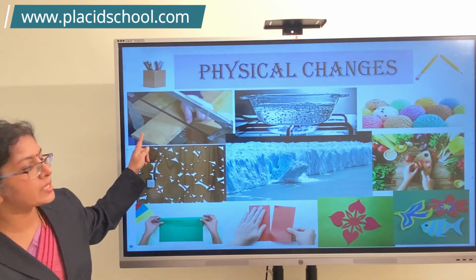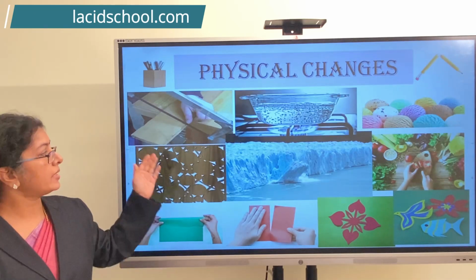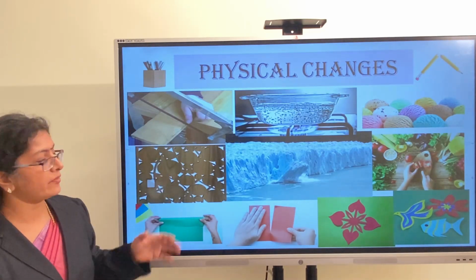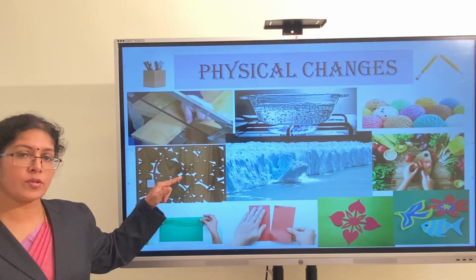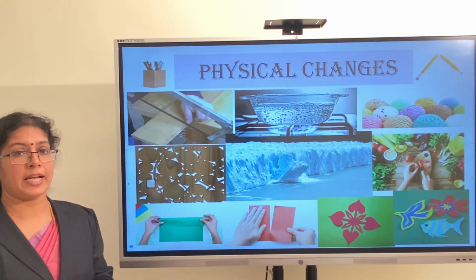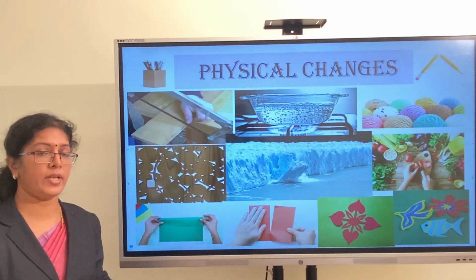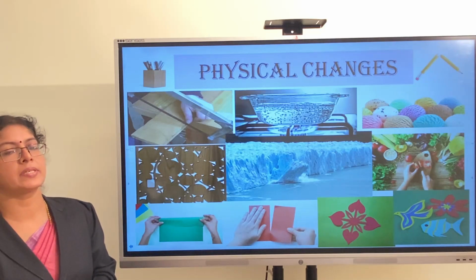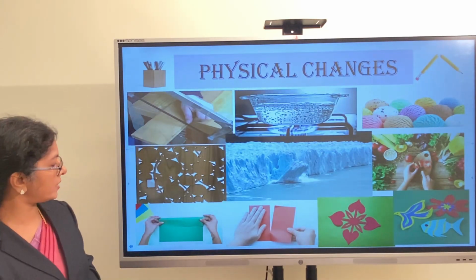See, you can notice this is the picture of cutting of wood. In cutting of wood, in carving of wood, the wood is changing into pieces or in other shape. Actually, the quality of the substance is not changing. This is wood itself, but its shape and size changes. Notice that the shape and size alone changes.